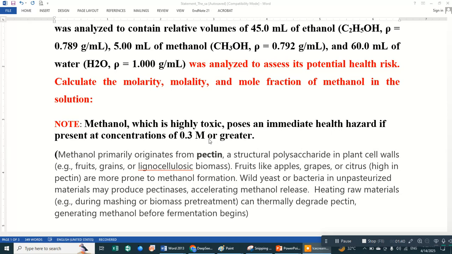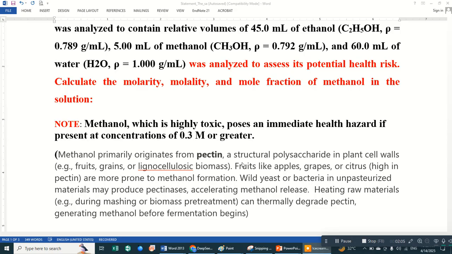Okay, next question: how is methanol produced during the fermentation? Basically, fruits and grains contain pectin, and methanol primarily originates from pectin. That is one reason for the production of methanol during the fermentation process.